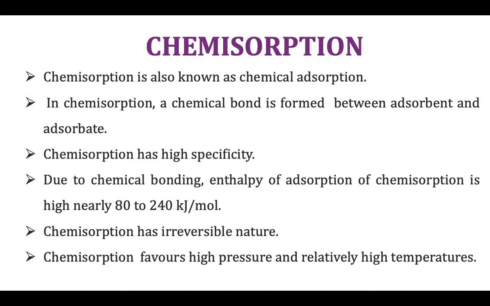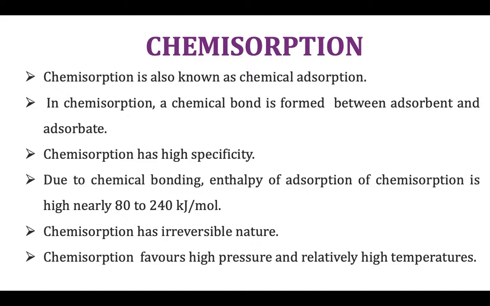As chemisorption involves chemical bonds, it has high enthalpy of adsorption compared to that of physisorption. The enthalpy is in the range 80 to 240 kilojoules per mole. Chemisorption is irreversible in nature due to the formation of chemical bonds.